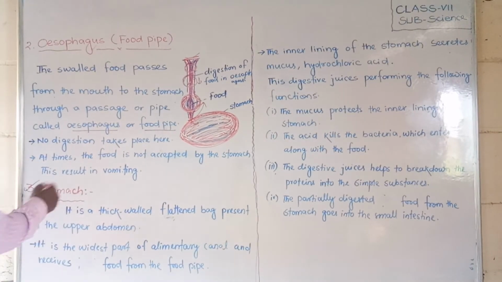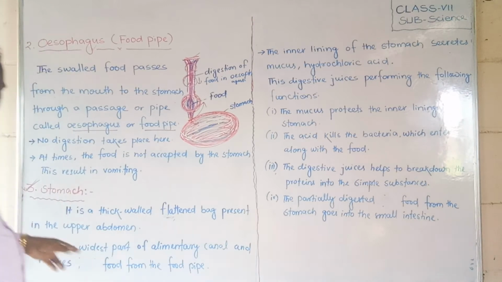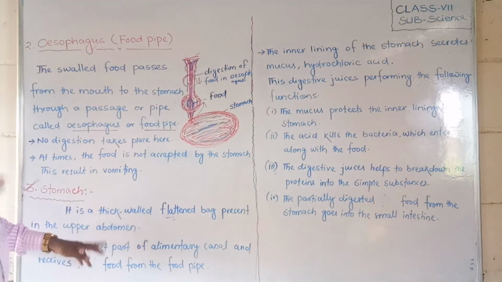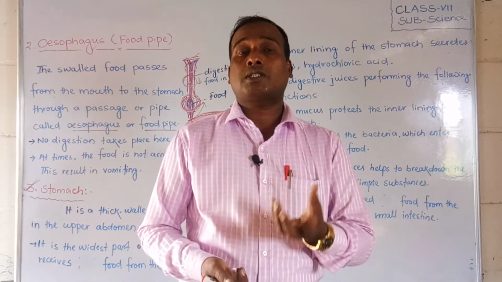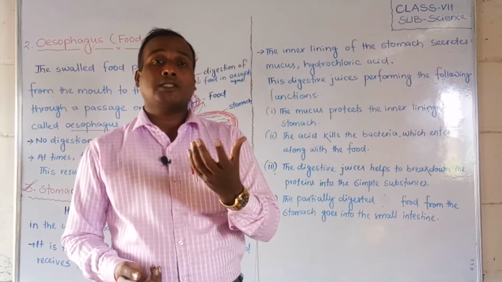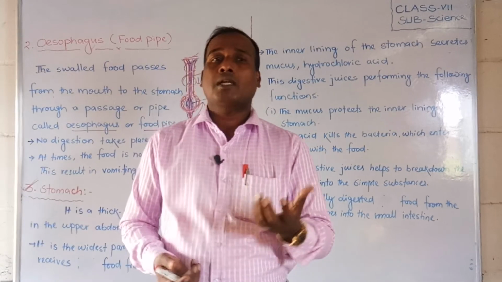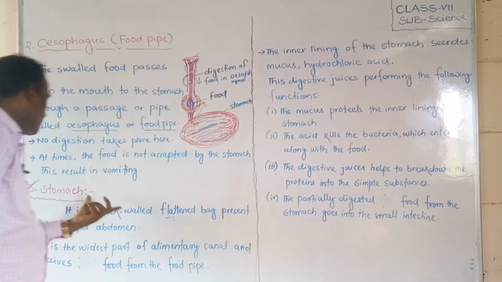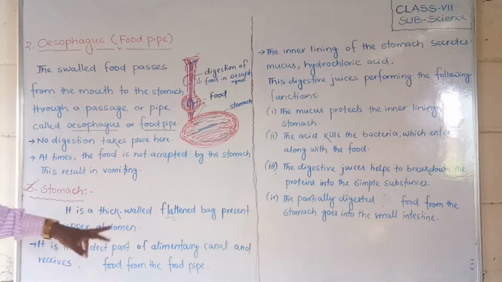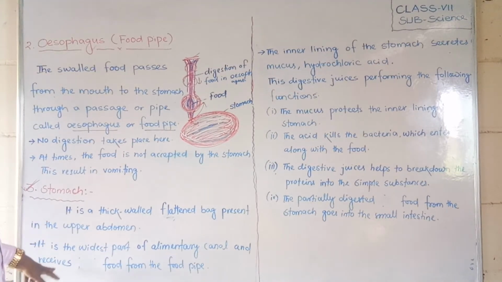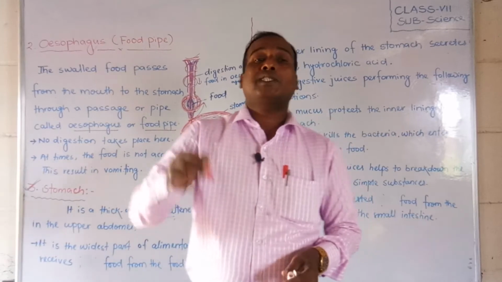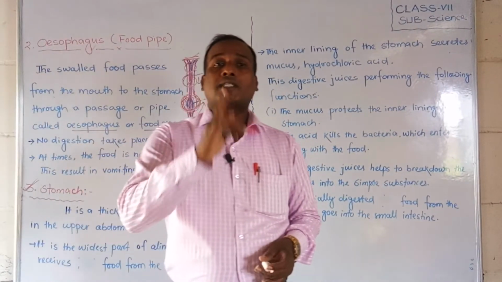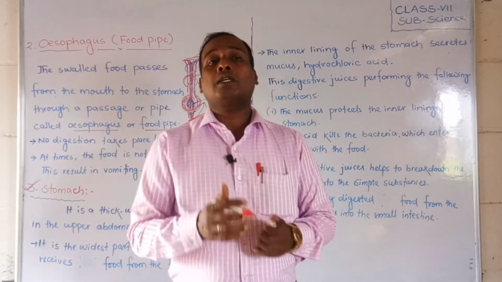So now we are going to learn about what the stomach is. It is a thick walled, flattened bag present in the upper abdomen. In our abdomen, friends, it is there, and outside it is the stomach. It is the widest part of the alimentary canal and receives the food from the food pipe. So of the 7 organs present in the alimentary canal, the widest organ is the stomach.